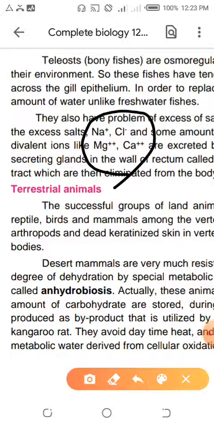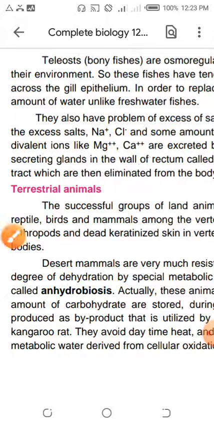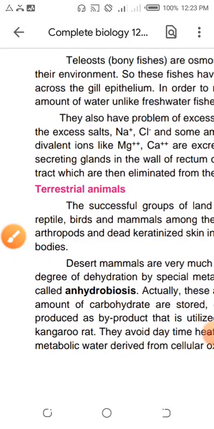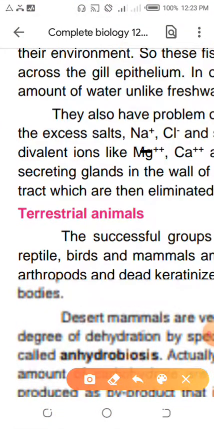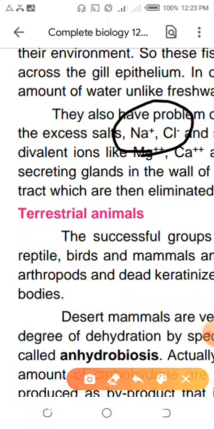No, magnesium ion is not much necessary, because magnesium ion is part of chlorophyll. That is used in the plants. That is necessary for the plants. In one animal one ion is necessary, in another animal another ion is necessary. In your body, nitrogenous waste is a waste product, and this nitrogenous waste becomes useful for the plant. So the two ions which are more necessary here are sodium and chloride ions. These two ions are essentially important for the marine animals. Problem rises.